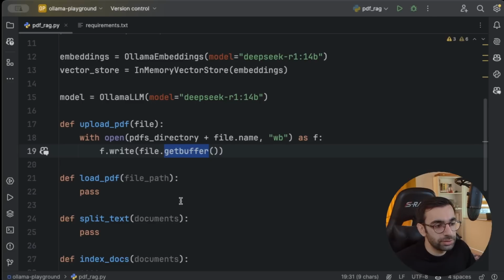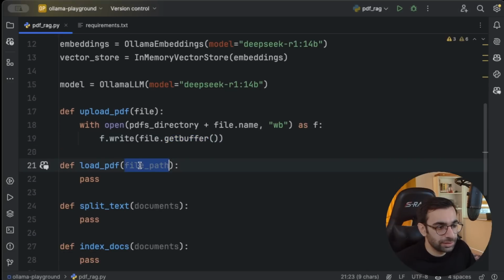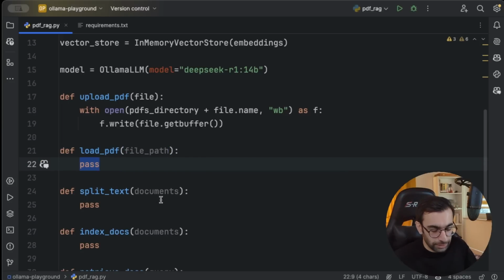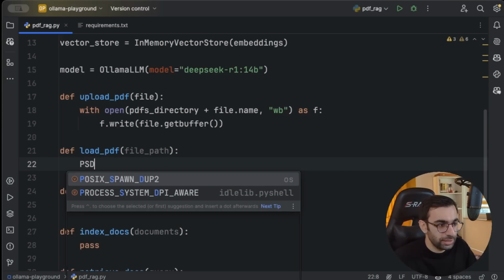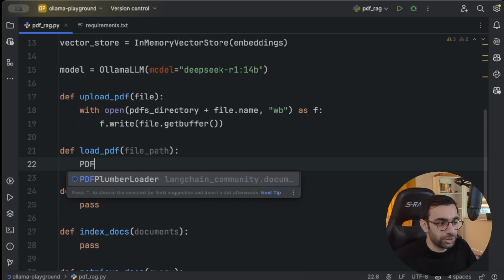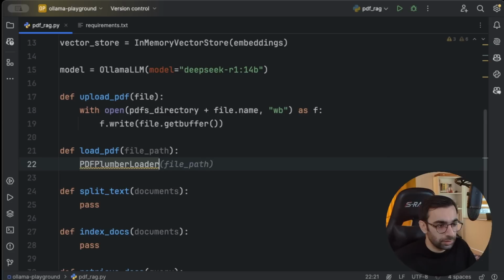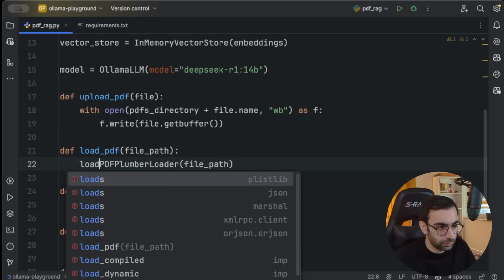Next, we need to load this PDF. So we are already passing the file path, and then I can just use the PDF Plumber loader, which is the integration with PDF Plumber in LangChain, and then give it the file path, and this will give me a loader.